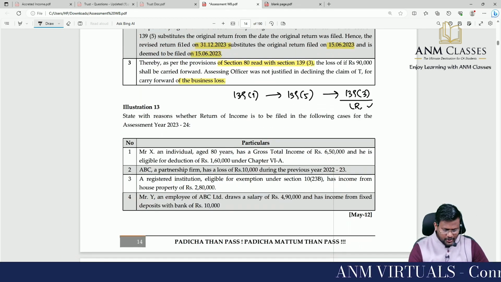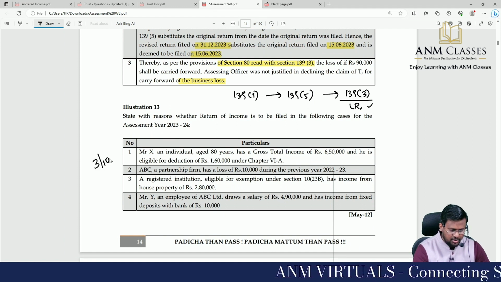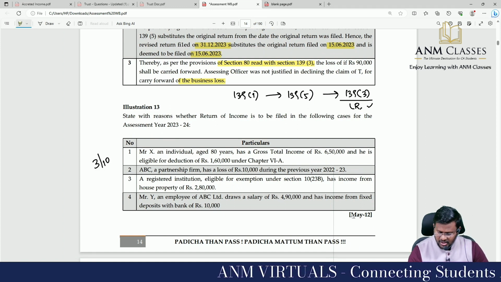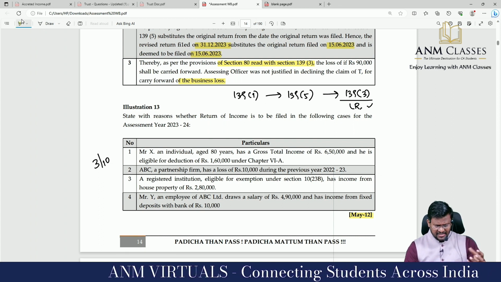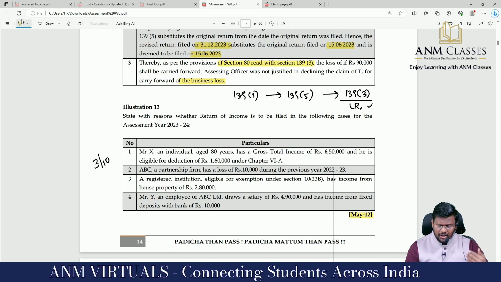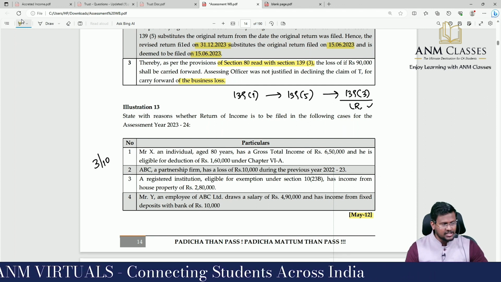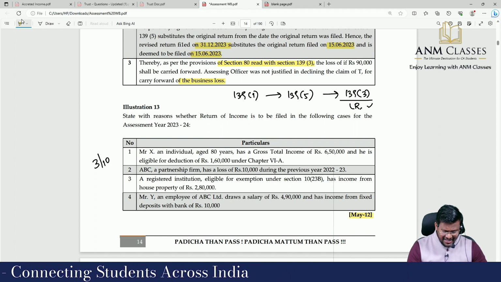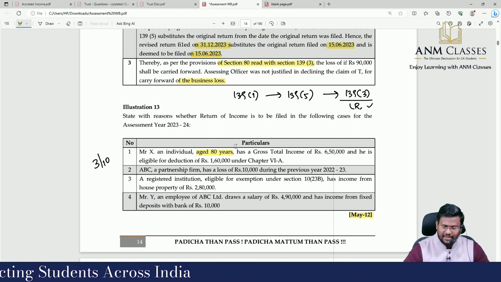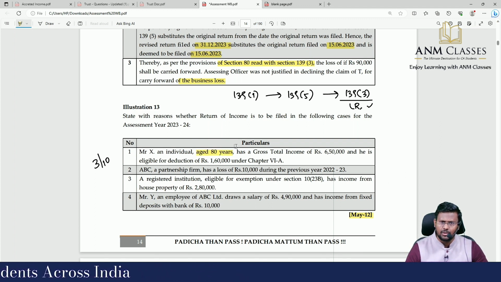Entering into question number 13, which is our third question in this slot, which is a past examination question of May 2012. State with reason whether return of income is to be filed in the following cases for assessment year 23-24. Do they need to file a return of income? Mr. X, an individual aged 80 years. What is the basic exemption limit?